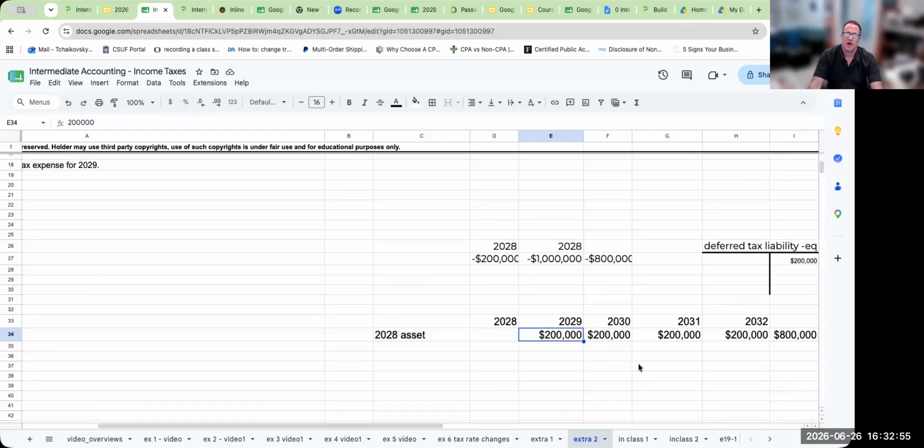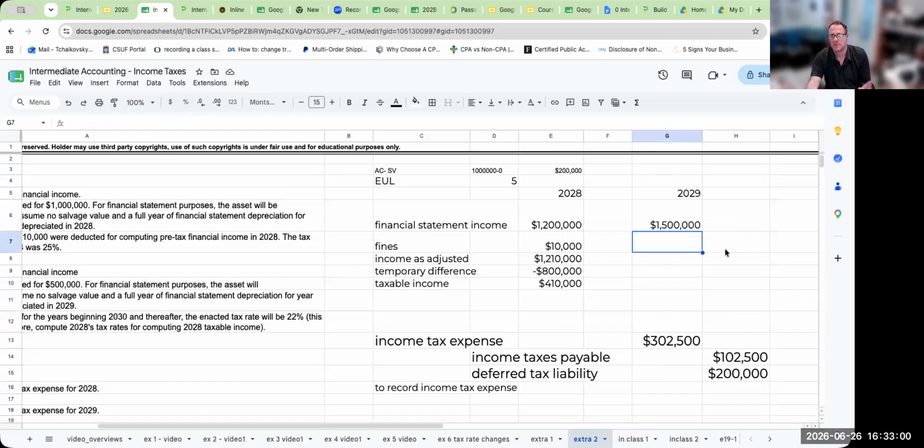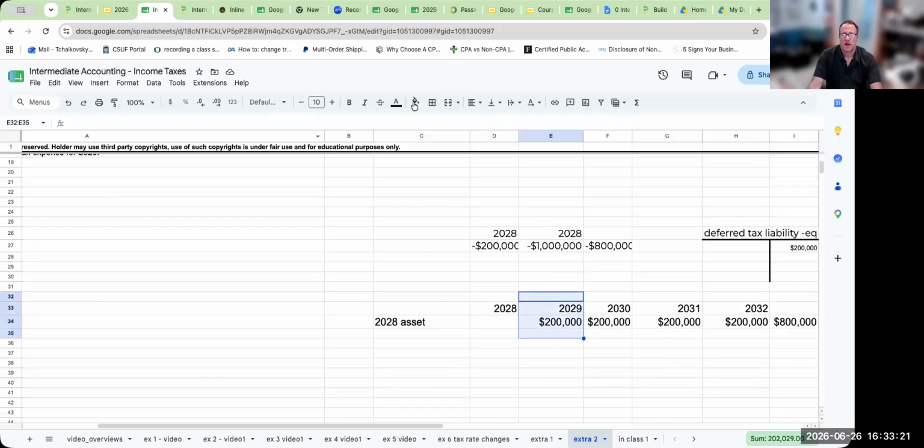But what happens now is that I'm going to have to go through and pay the piper, right? Because of my temporary difference for the 28 equipment, I'm now going to have to pay basically 200 grand, because this amount, or this part of the liability for 2029, is starting to reverse.